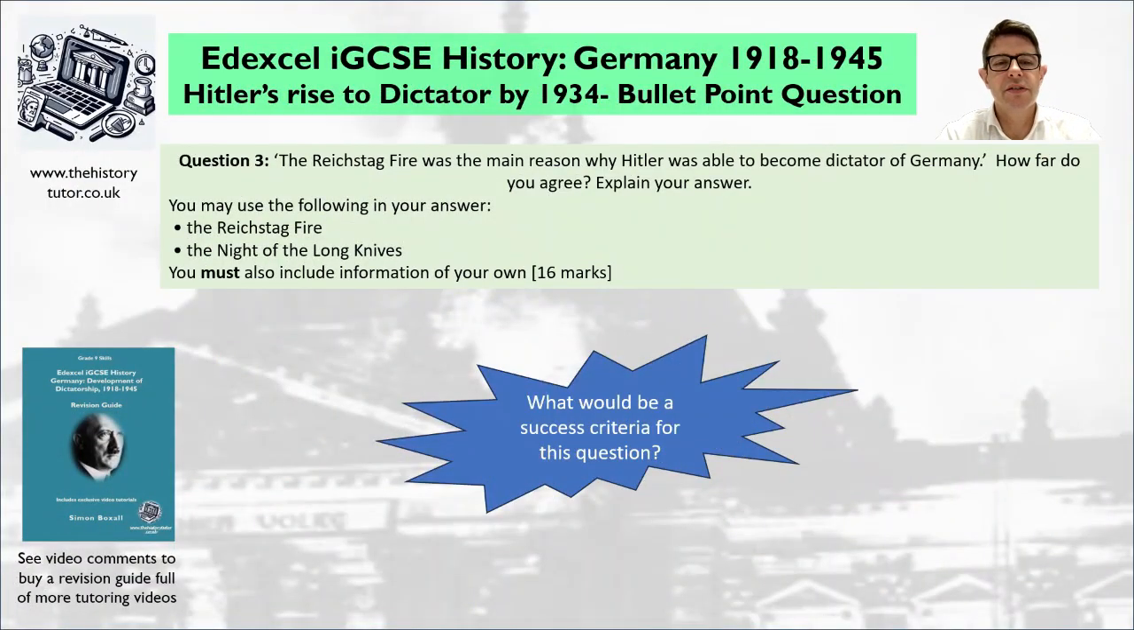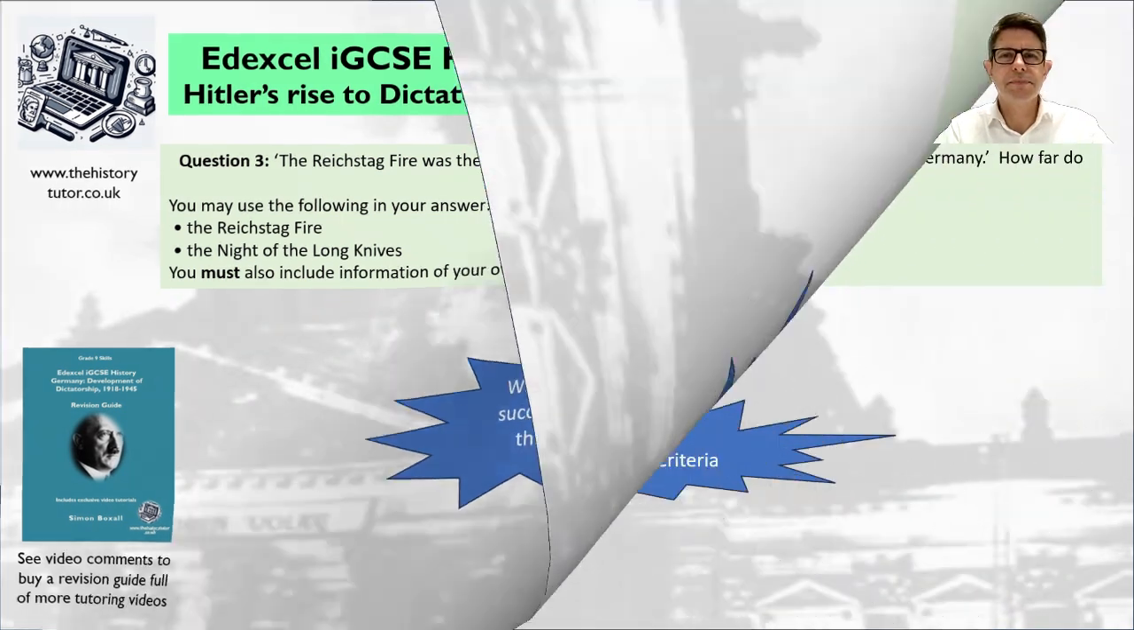Okay, so here is our question 3. It says, the Reichstag fire was the main reason why Hitler was able to become dictator of Germany. How far do you agree? Explain your answer. You may use the following in your answer: the Reichstag fire, the Night of the Long Knives, and you must also include information of your own. And it's 16 marks. List now some of the skills you think we'll need whenever we're doing this type of question. So you can always refer to this for these explain to effect questions. So pause me now and list your ideas.